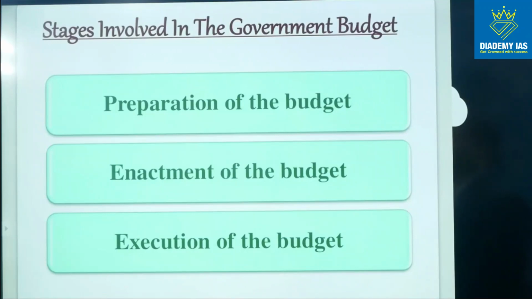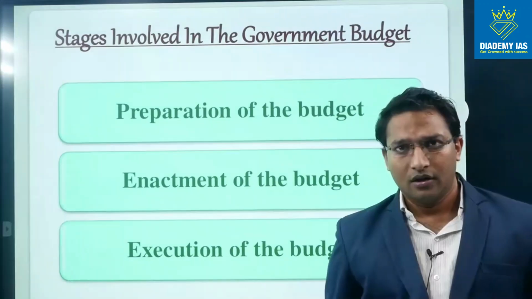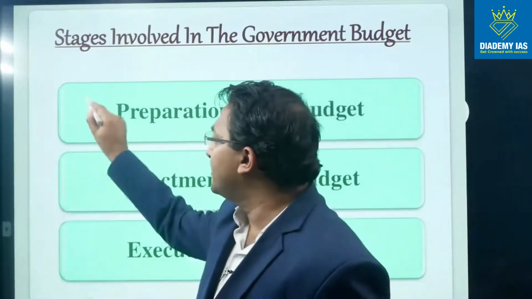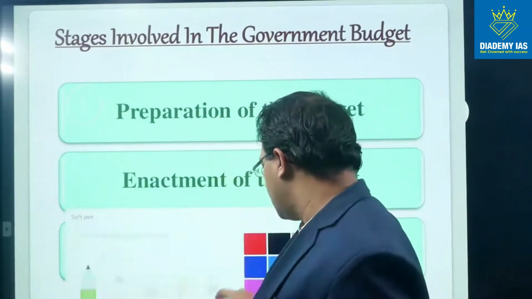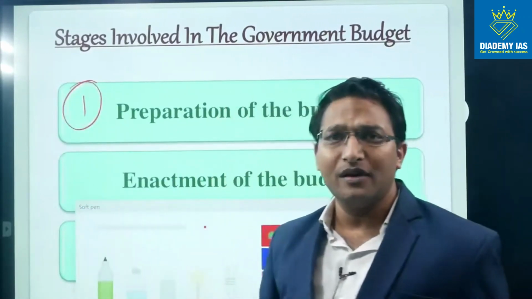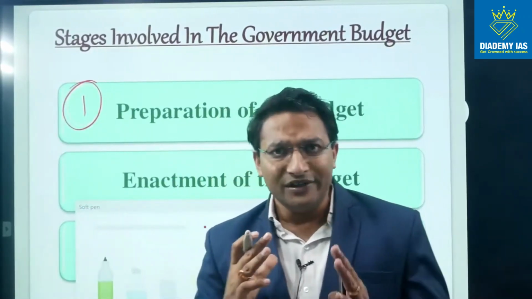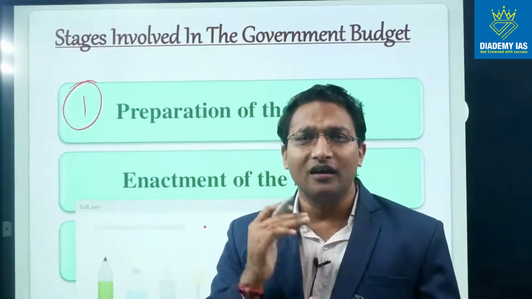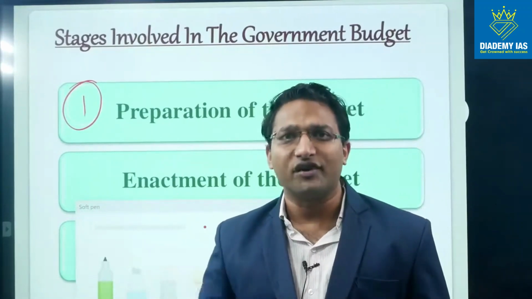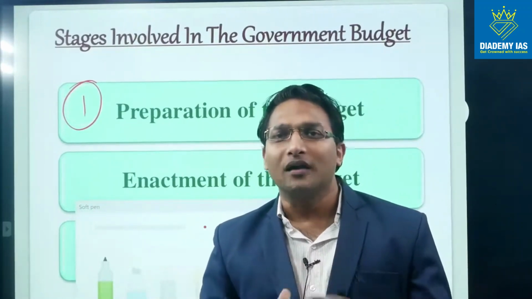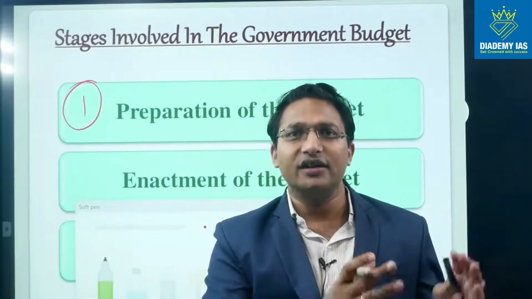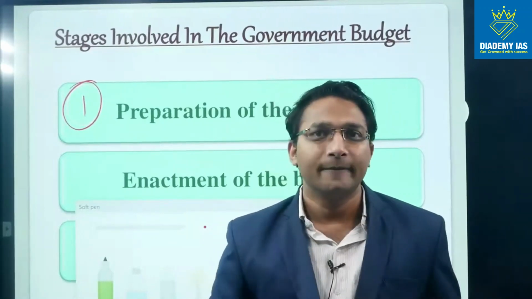Now, what are the steps involved in the government budget? So there are three stages. One stage is the preparation of the budget, right? So budget preparation means the Ministry of Finance will collect the data from the different ministries, will ask for their requirement, how much fund they require. It will estimate how much tax we can collect from different sources like GST, income tax and other sources.